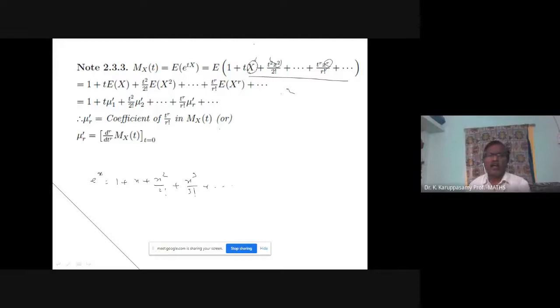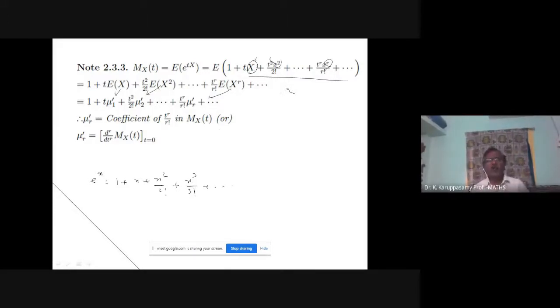So now you apply the properties of expectation: E of 1, E of the second term, E of the third term, like that. We can take t square, t cube outside. Then this is nothing but your mu1 dash formula. This is mu2 dash. This is mu r dash. I just rewrite the moment generating function as an infinite series.